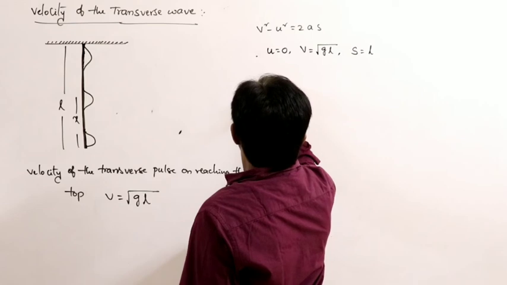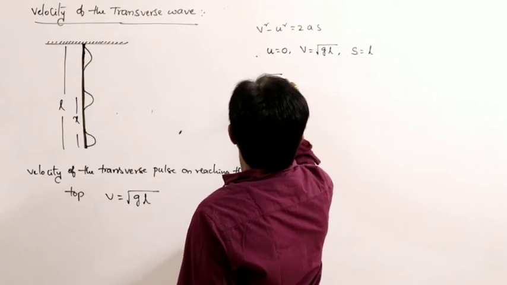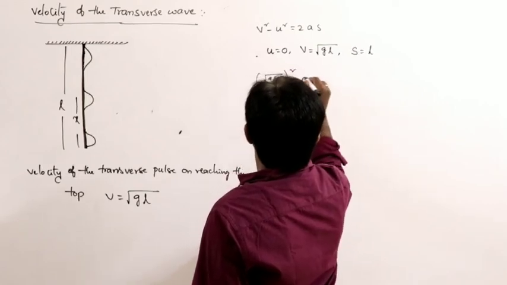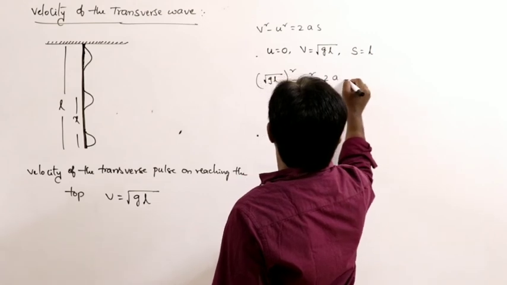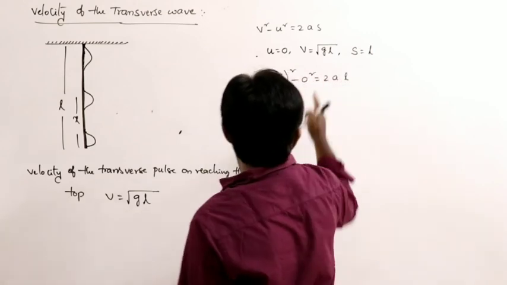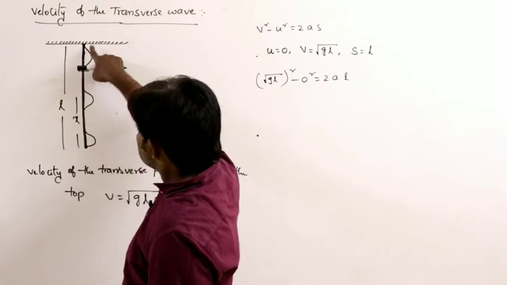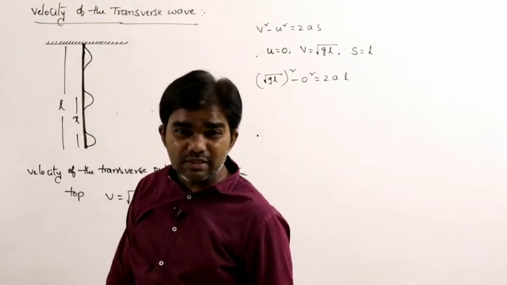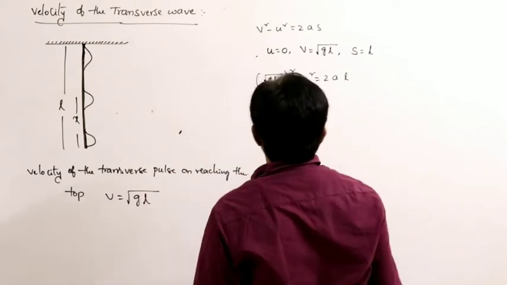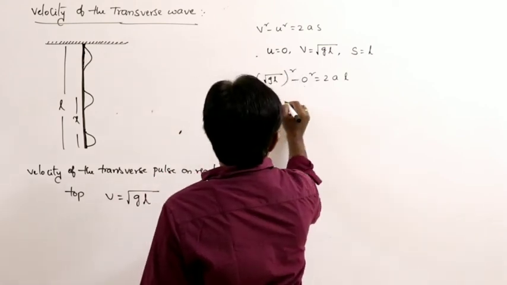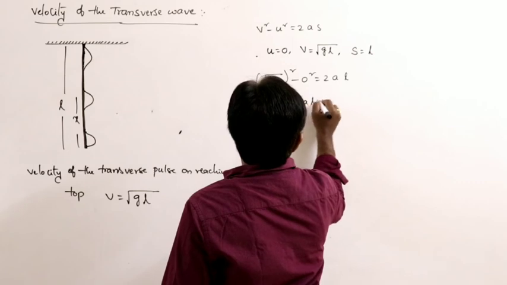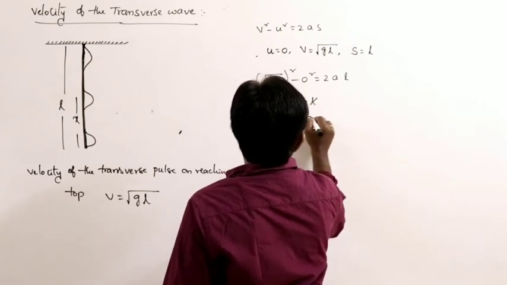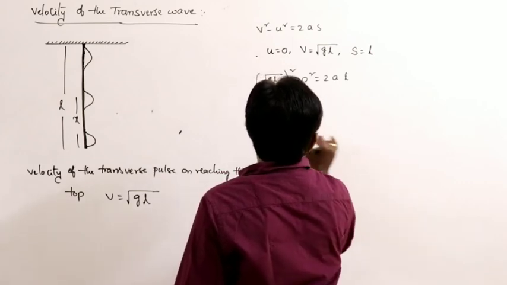So by substituting, square root of gL whole square minus 0 square equals 2a into s. S is nothing but L. So gL equals 2aL. L gets cancelled. a equals g by 2.